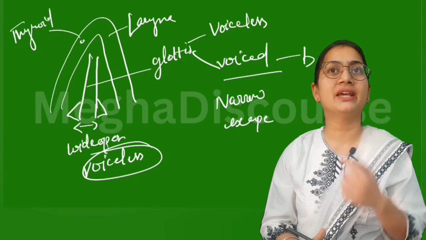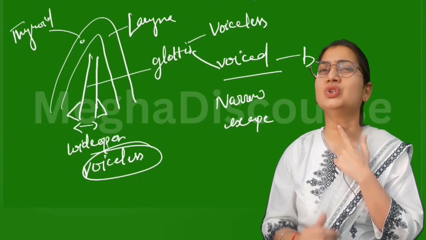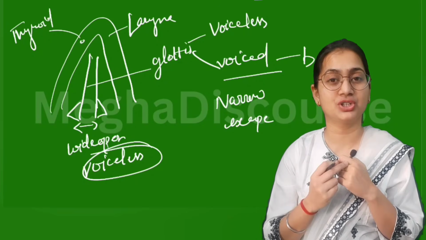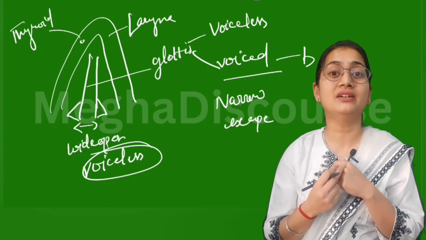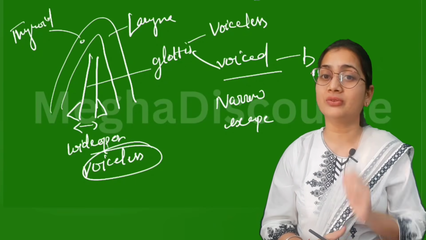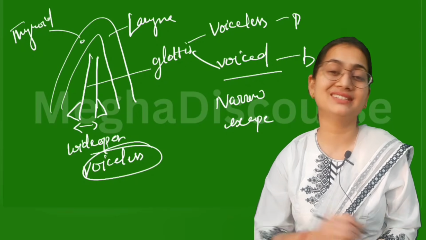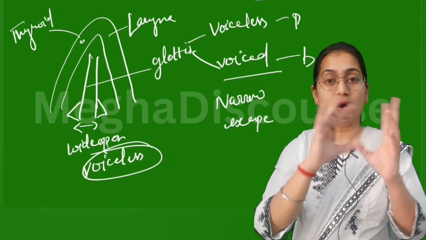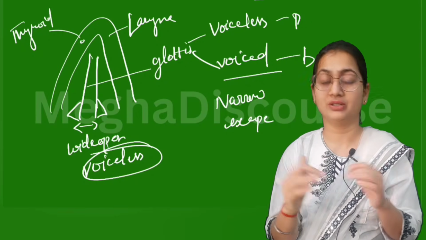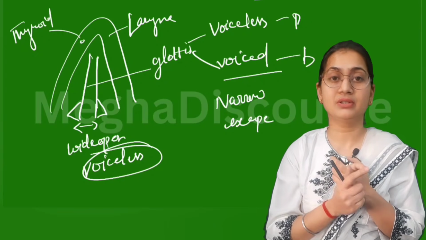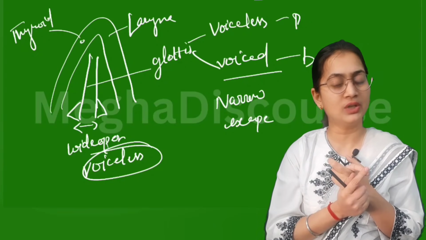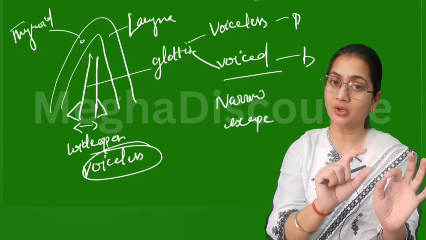But when you say pa, pin, you are not feeling any vibration. Like when you say na, na, na, you are not feeling any voice. So this is what is called voiceless sound. How are these produced? Because of vibration. Now we have covered that this is your place of articulation, and this is your glottis.